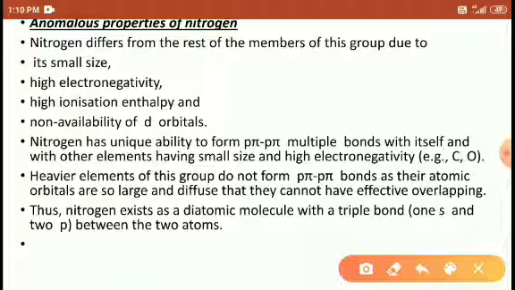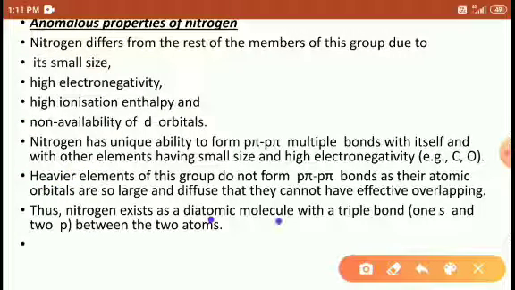So nitrogen has a unique character: it forms a double bond with itself, nitrogen with nitrogen, but other species do not. Why does this happen? Because of its small size and high electronegativity. Heavier elements like phosphorus and others cannot form p pi bonds because of their large size. Right, friends?